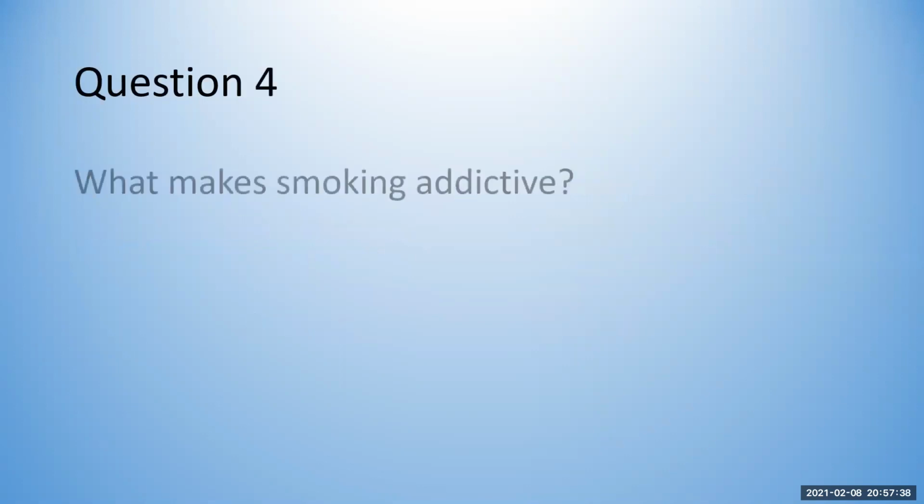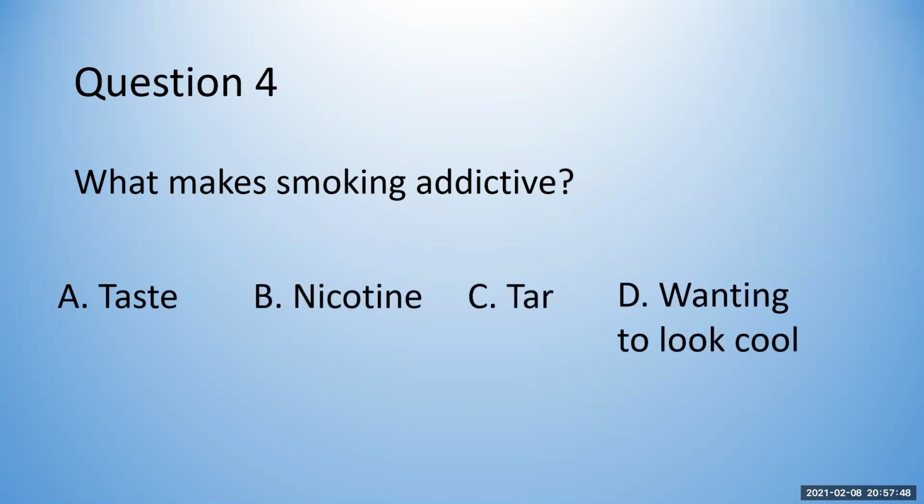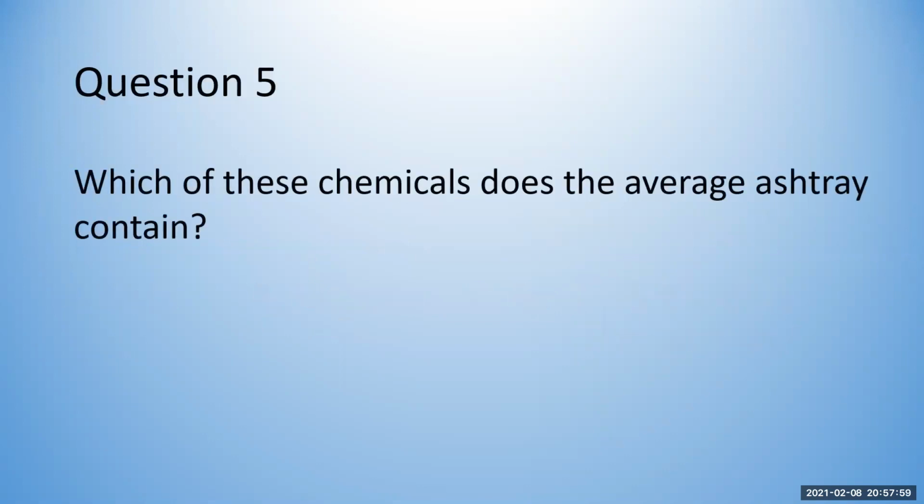Question 4. What makes smoking addictive? A, the taste, B, the nicotine, C, tar, or D, wanting to look cool? Question 5. Which of these chemicals does the average ashtray contain?